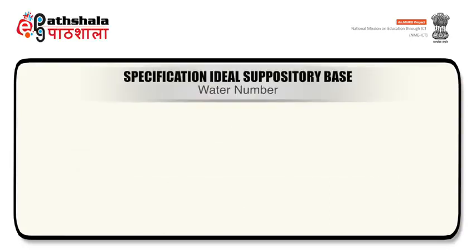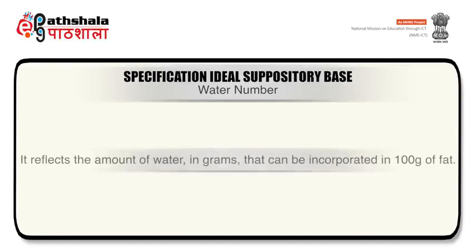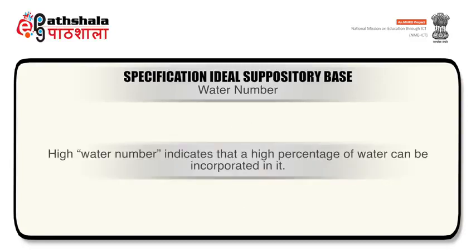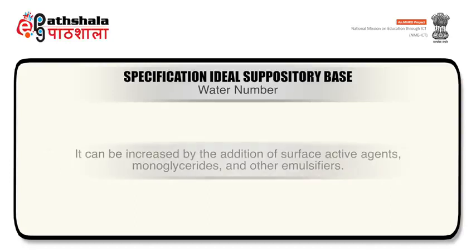The eighth specification of a suppository base is water number. It reflects the amount of water in grams that can be incorporated in 100 grams of fat. High water number indicates that a high percentage of water can be incorporated in it. Water number can be increased by the addition of surface active agents, monoglycerides, and other emulsifiers.